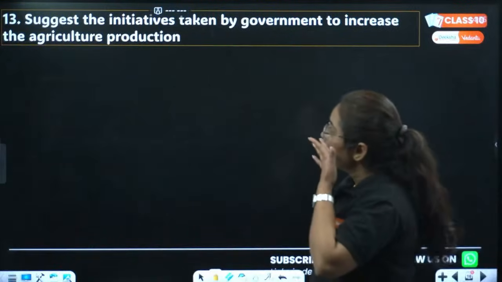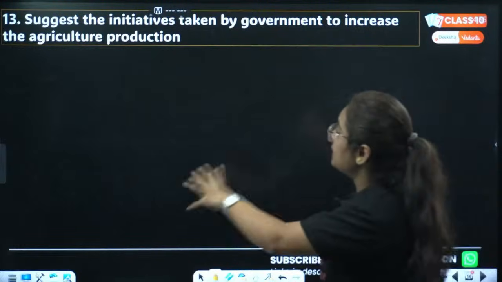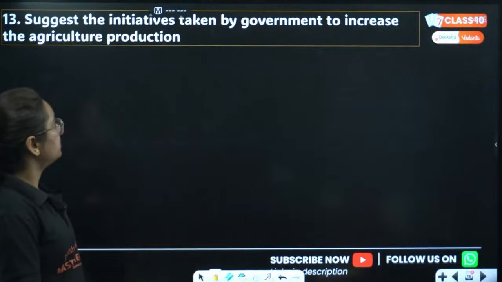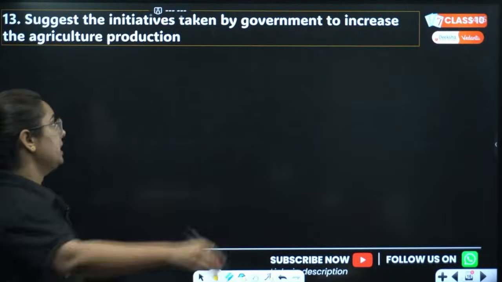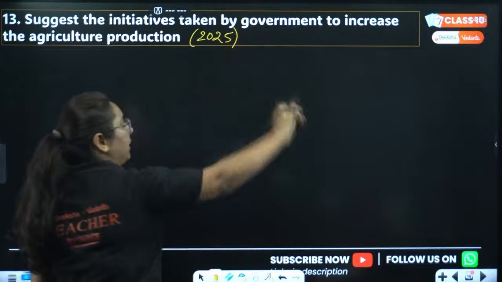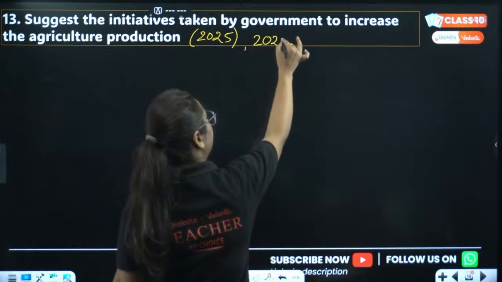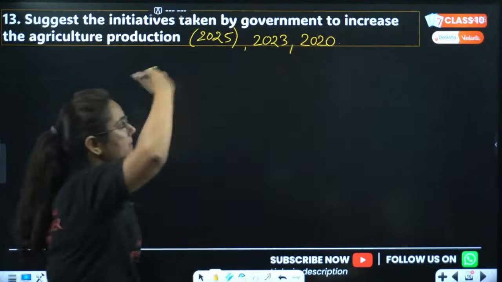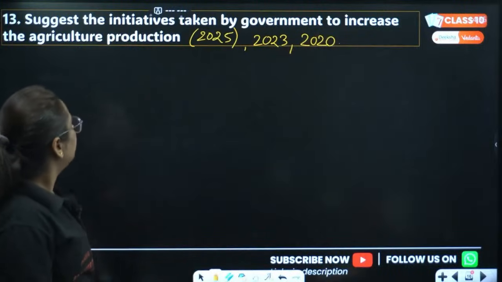Next is, suggest the initiatives taken by government to increase the agriculture production. Now it is very important. Why? Because you can see this question multiple times. Like I can tell you, this was asked in 2025 too. Right? I remember this question was repeated in 2023. Even I remember this in 2022. I only remember the last 5 years' question papers.